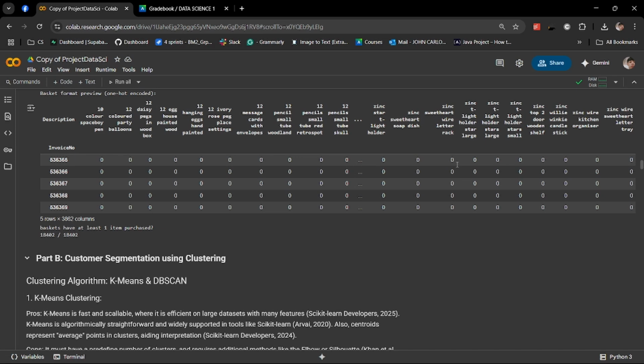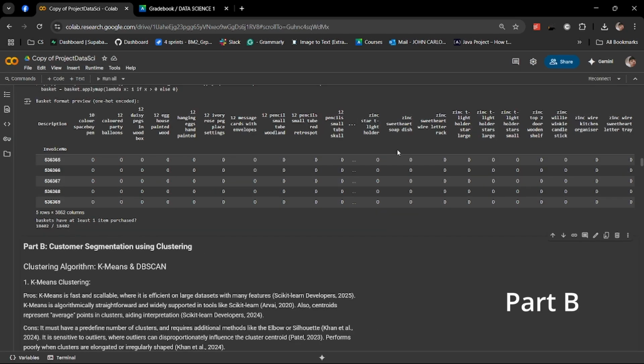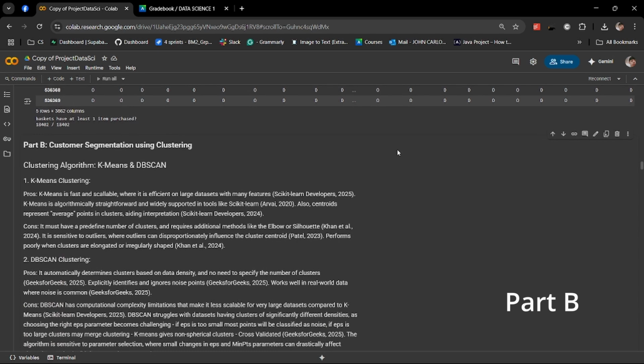With our dataset now clean and processed, we're ready to dive into clustering and association rule modeling in the next steps. Now let's move on to Part B.